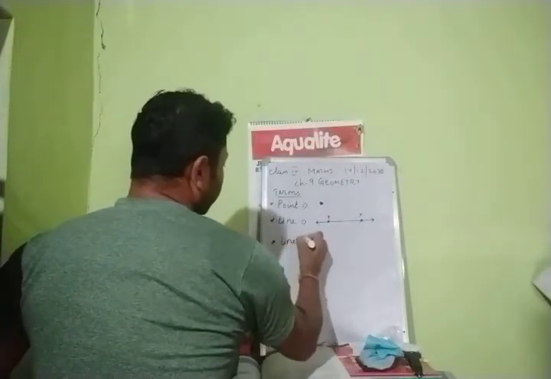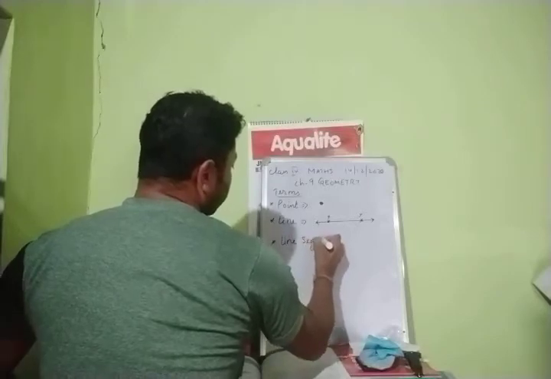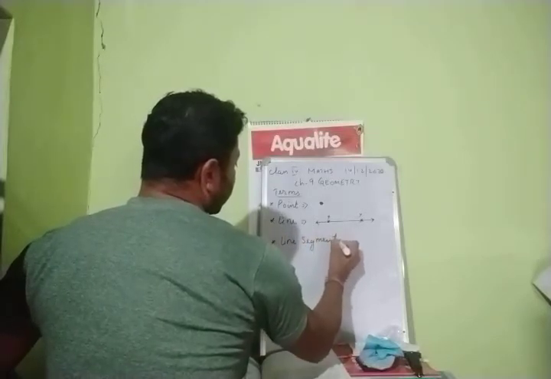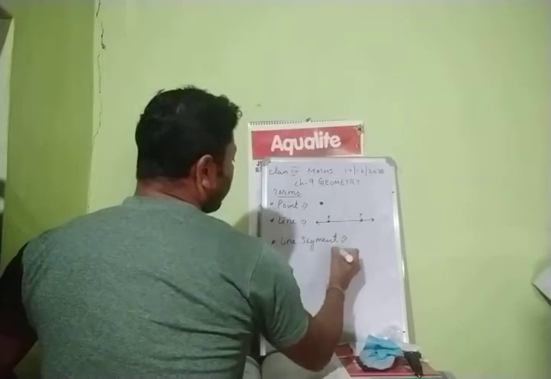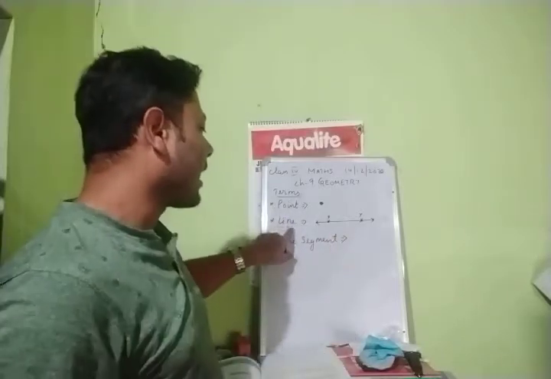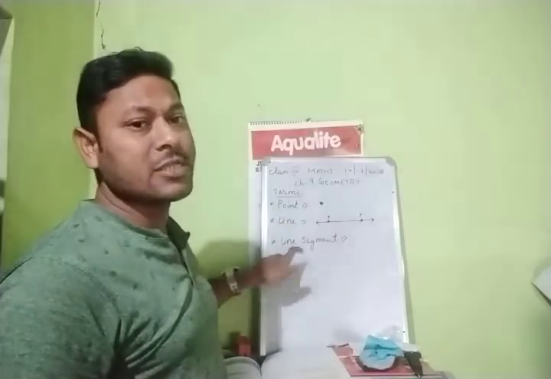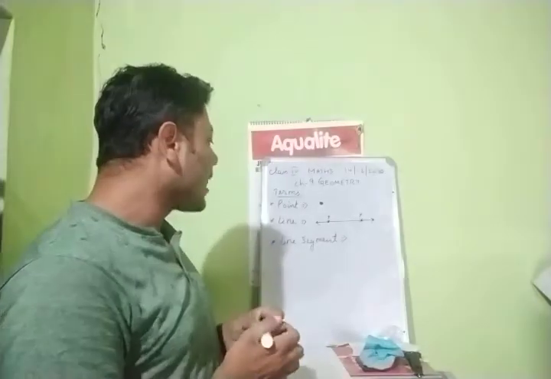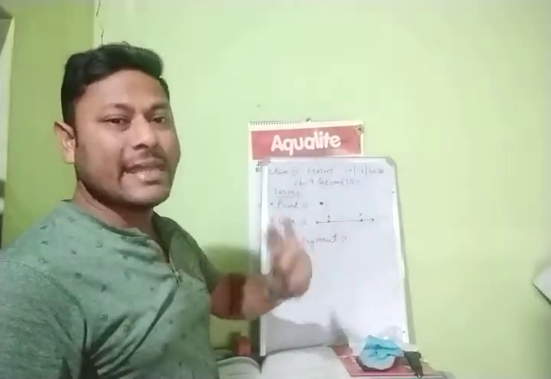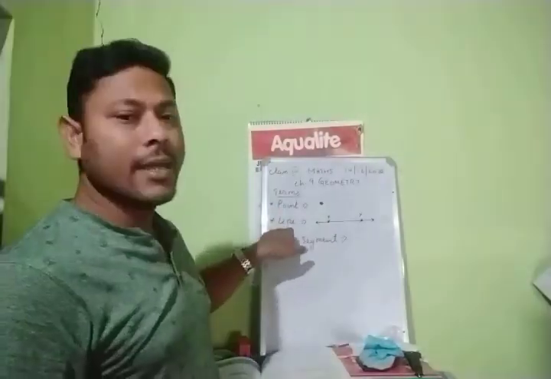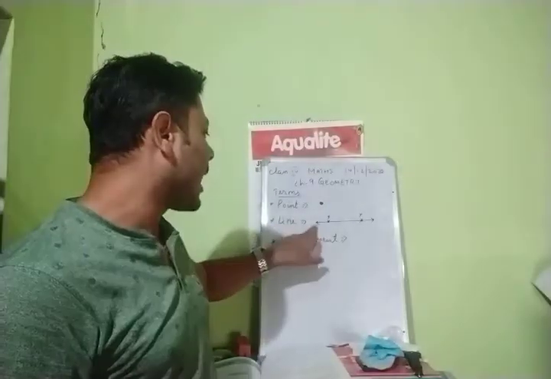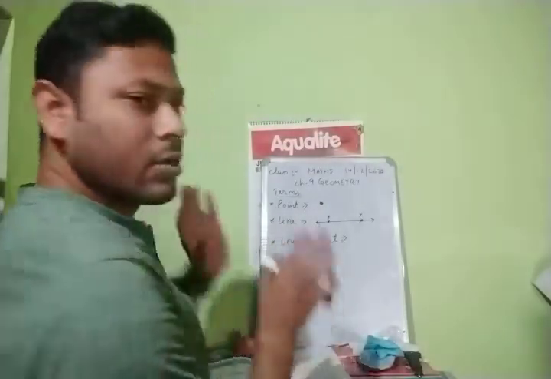Next, when we talk about geometry, is line segment. Now there is a big difference between a line and a line segment. Line means it will not end. That's why the arrow is given. It may come till here, no problem. It may go on again, no problem.